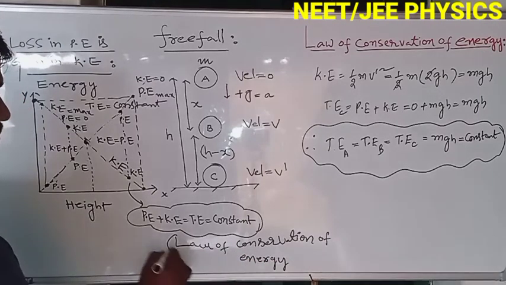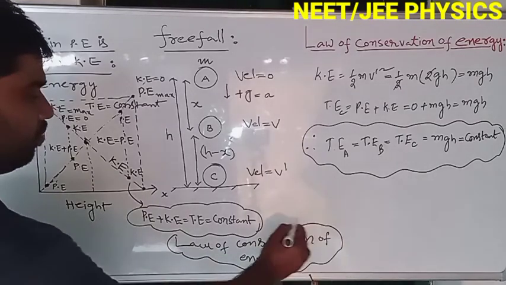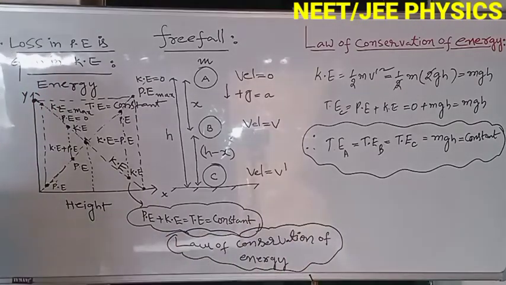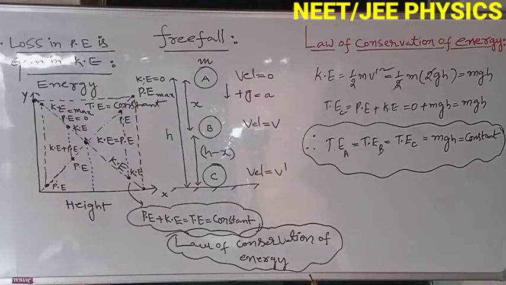Energy is only transferring from potential energy to kinetic energy. Simply we can say, by the law of conservation of energy, energy can neither be created nor destroyed. It is transferred from one form to another form, but total energy is always constant.